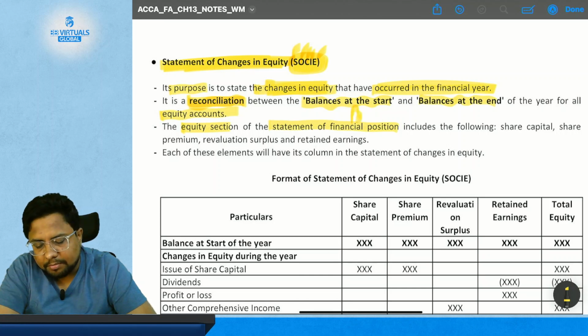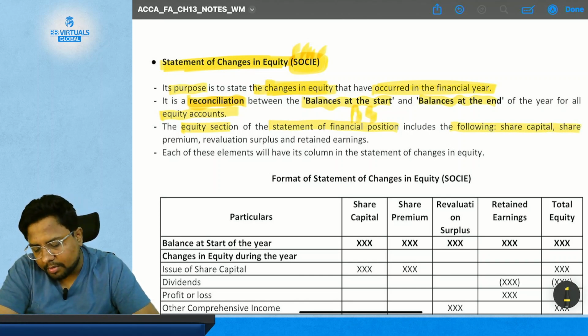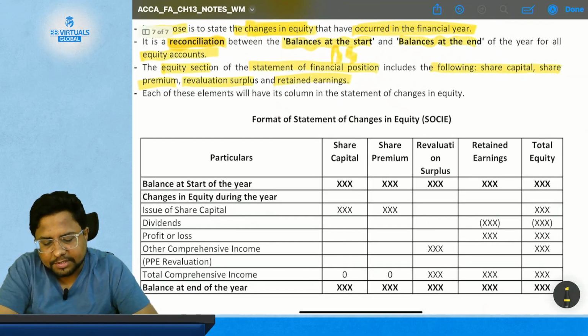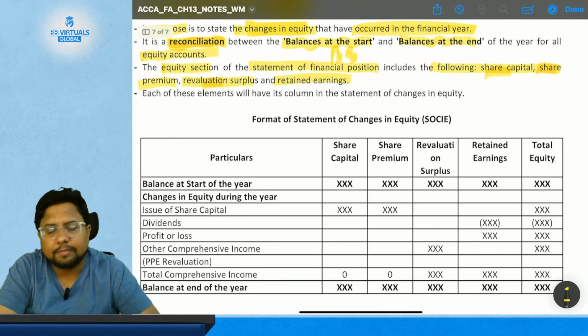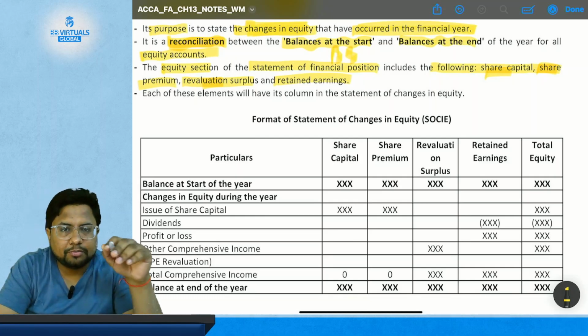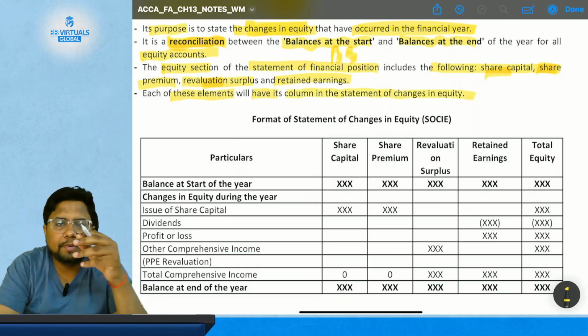That means the balance sheet includes the following: share capital, share premium, revaluation surplus, and retained earnings. It will be reflected in the statement of changes in equity. Each of these elements will have its own separate column in the statement of changes in equity.